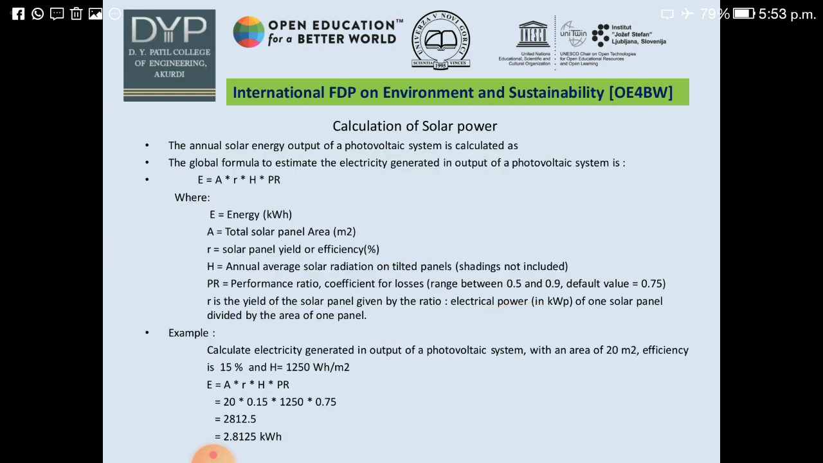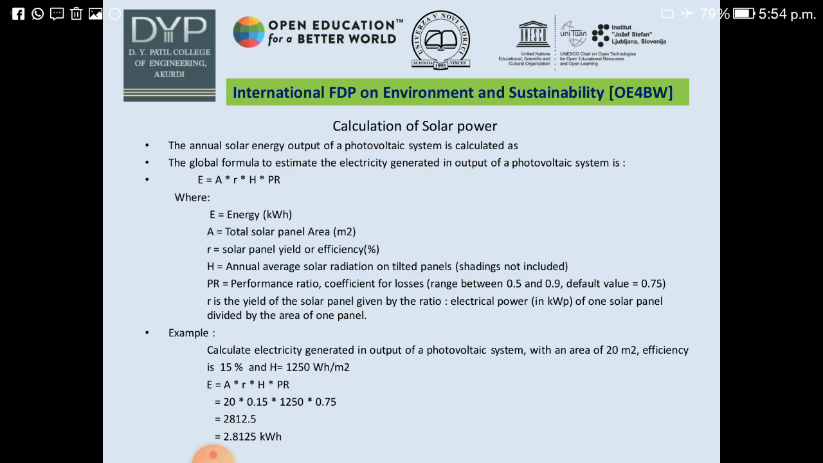The electricity generated in the output of a photovoltaic system is given by E equal to A into R into H into PR, where E is energy in kilowatt hours, A is total solar panel area in meter square, R is efficiency in percentage, H is annual average solar radiation on tilted panels, and PR is performance ratio, the coefficient for losses.